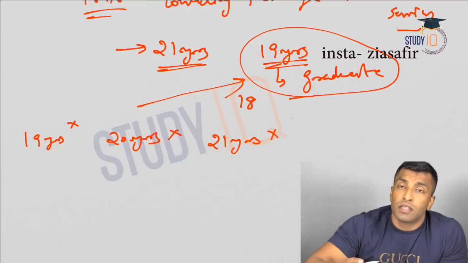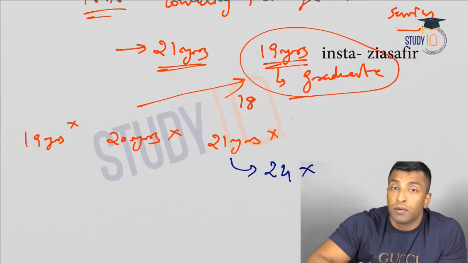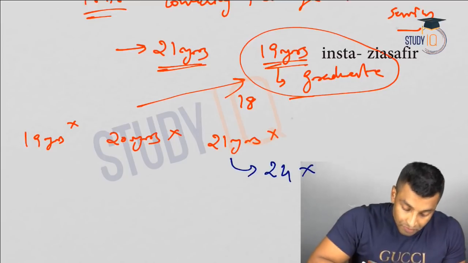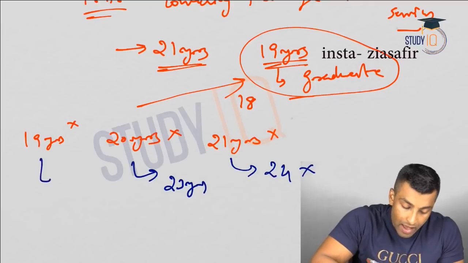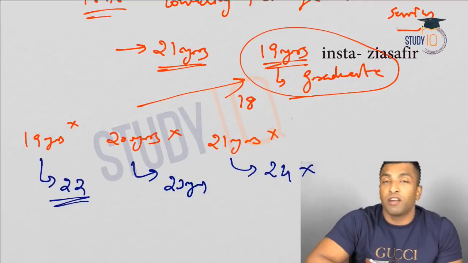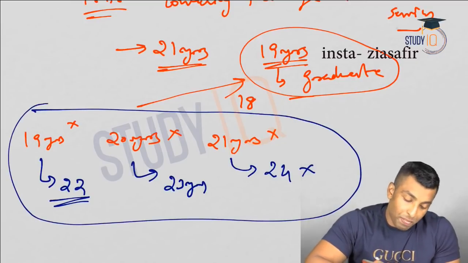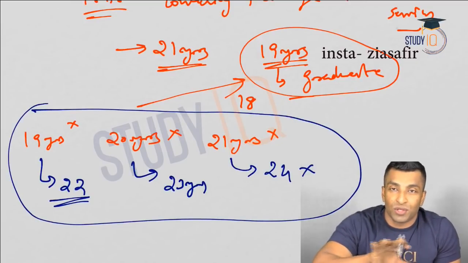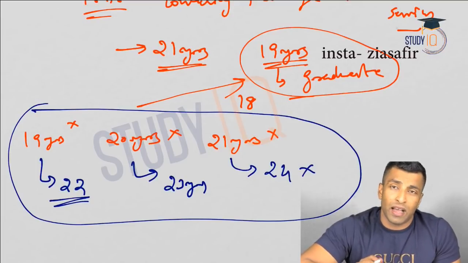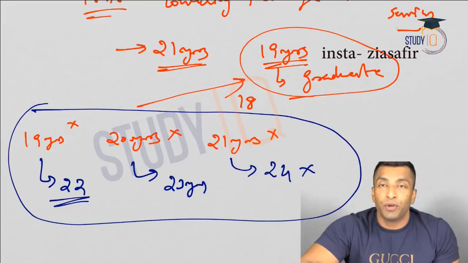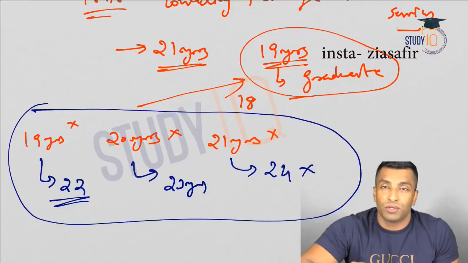Now what will happen after 3 years when this decision will be repealed? This person will become 24, so he cannot write. Now this group will become 23, okay, and these people will become 22. So even after repealing this provision, they cannot write the exam. So you can see most of the people who were in the Congress in the beginning belong to this particular group, those who cannot write this particular exam, and their anger directly culminated into the formation of Congress, and they were one of the initial leaders of Congress also.